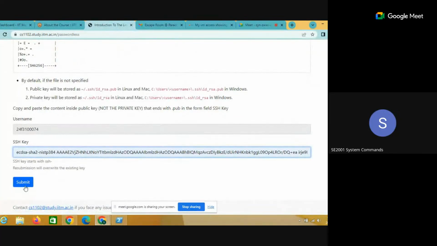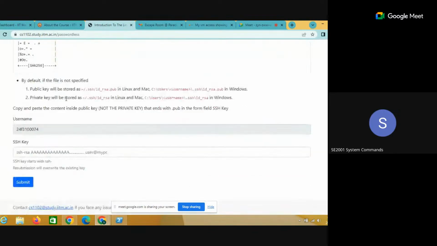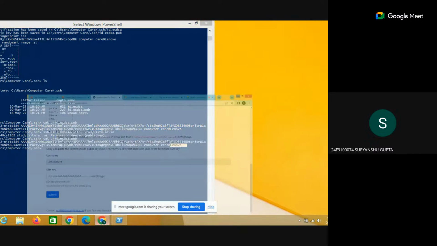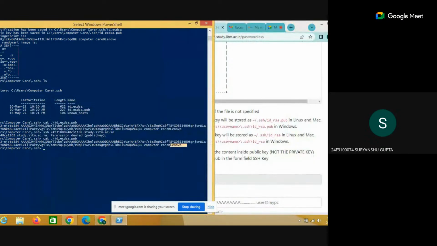Sir, it is showing this. 1 second. Invalid SSH key, must start with... So you have not copied that key correctly. Actually, sir, my copied key is not starting with SSH. It is starting with ECDSA. So ECDSA dot SHA2, starting with this.